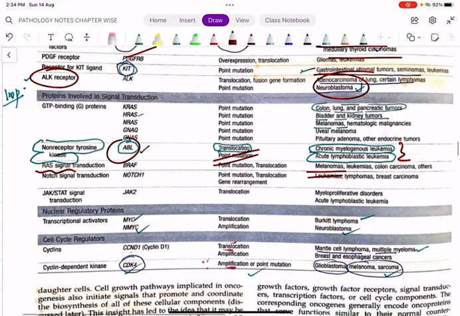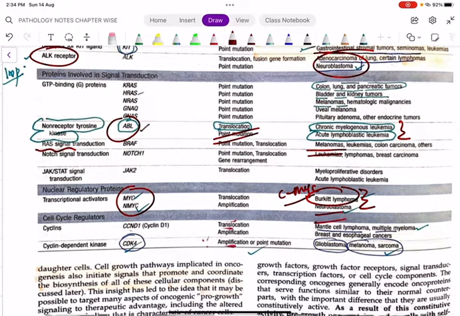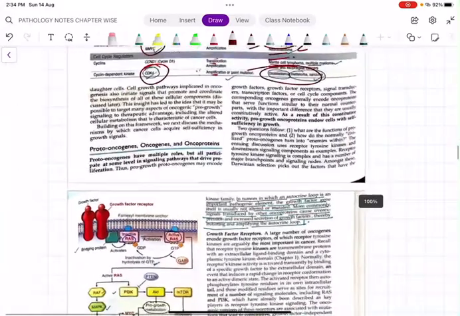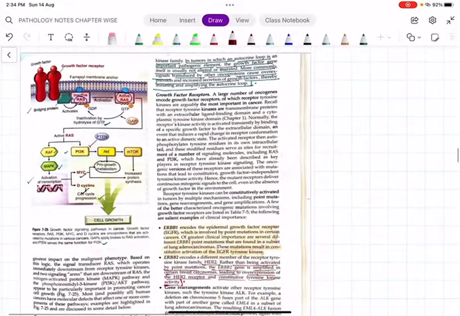Okay, RAS is mainly for... Then MYC: whenever you hear the word CMYC, you should remember that is Burkitt's lymphoma. NMYC, N for N, so neuroblastoma. Okay, cyclin dependent kinase, CDK4, very very important: glioblastoma, melanoma and sarcoma. Okay, so now let us see about these proto-oncogenes, oncogenes and oncoproteins.